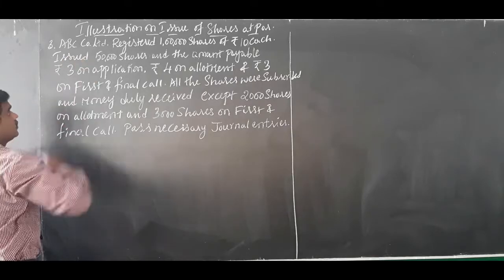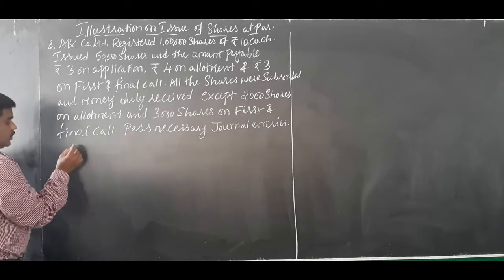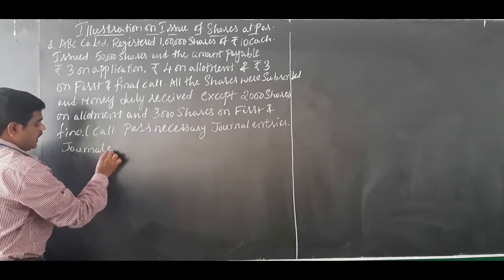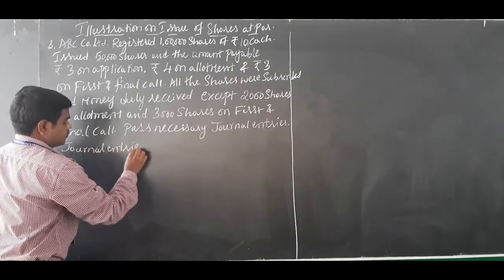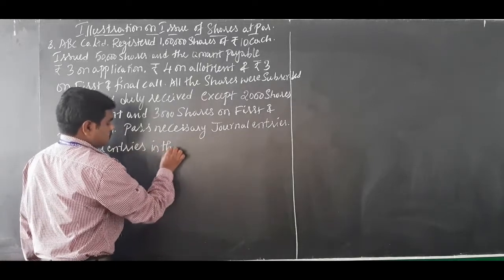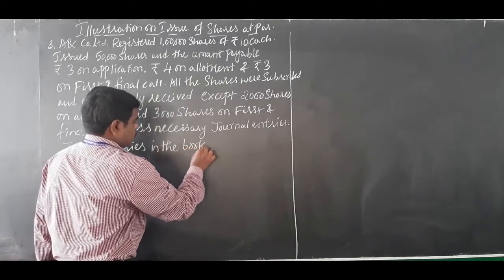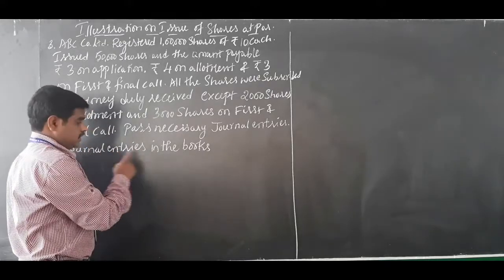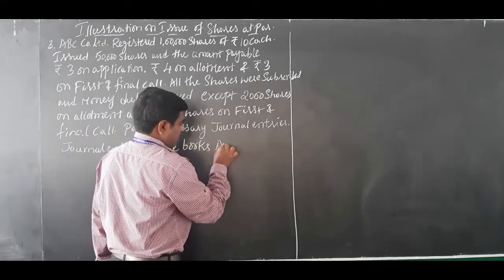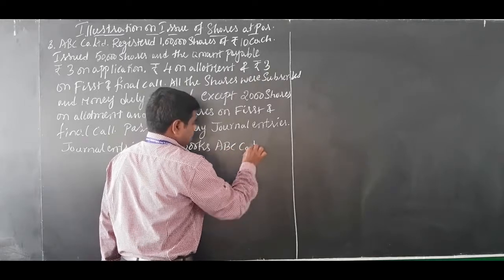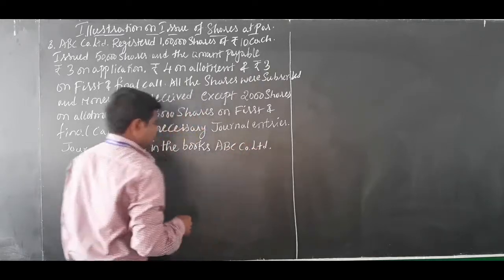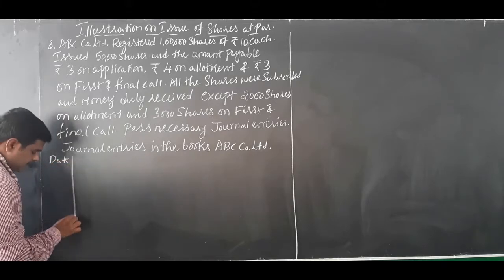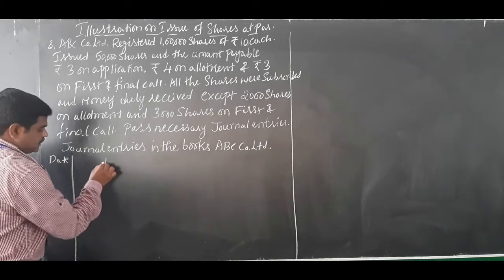Okay, so journal entries in the books of which company? ABC. So what you have to do? Answer: first you have to write journal entries in the books of ABC Company Limited. You also go on writing in the notebook. As in the journal proforma, of course, first will be date. Write it in the margin for date.